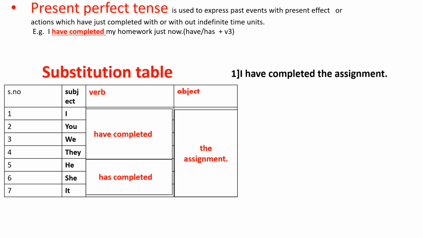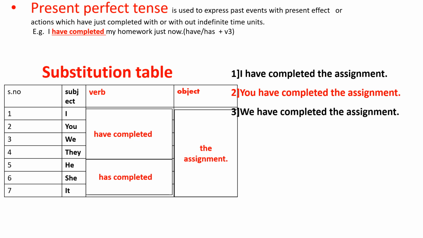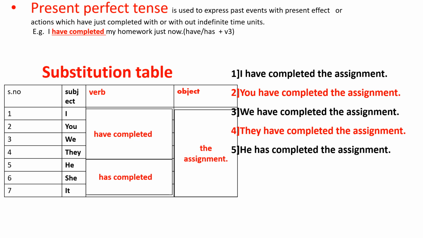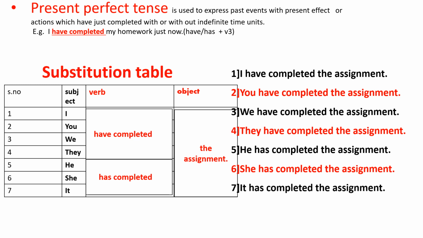Okay, you see, I have completed the assignment. This is the first sentence we made here. You have completed the assignment. We have completed the assignment. They have completed the assignment. He has completed the assignment. She has completed the assignment. It has completed the assignment. We made 7 sentences using this table. All these sentences belong to present perfect tense.